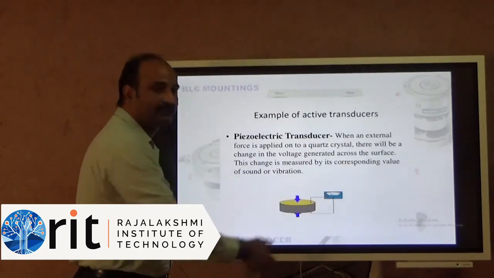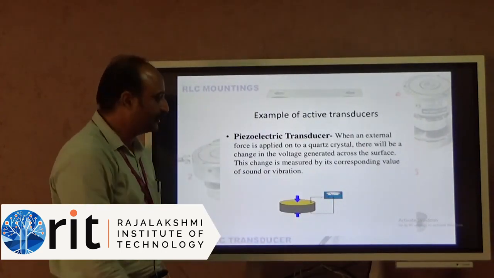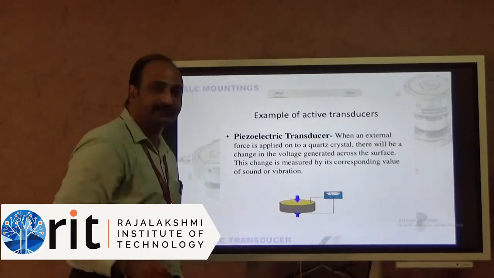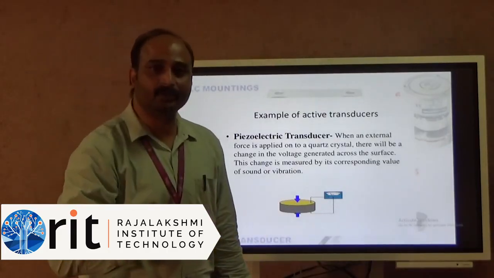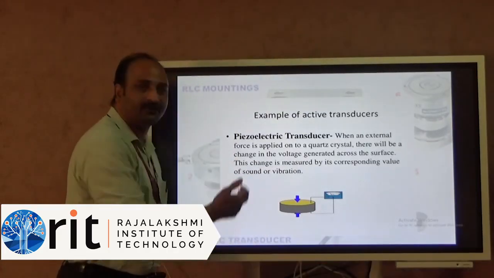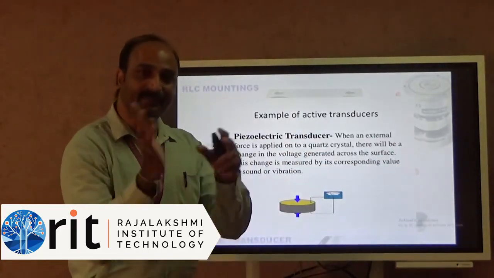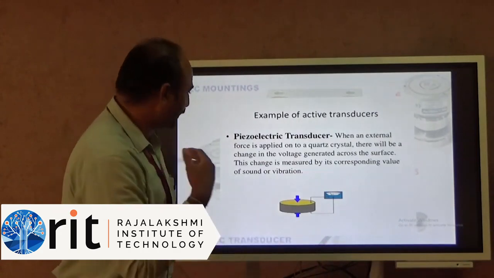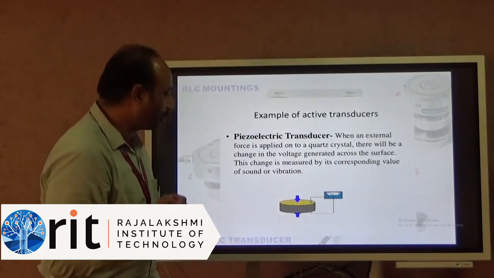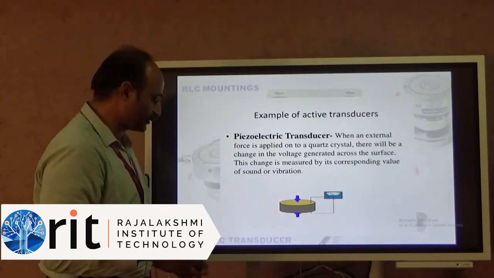Because of that pressure, some voltage will be generated. That voltage, that electrical signal, is calibrated for either the sound or the vibration. So from the calibrated value, you can directly read the sound in decibels or the vibrations you can feel.